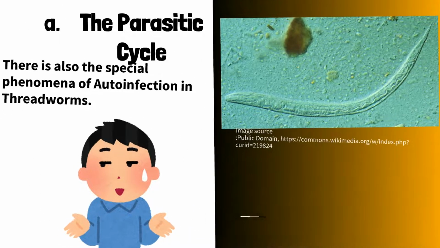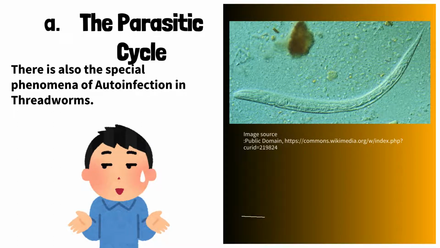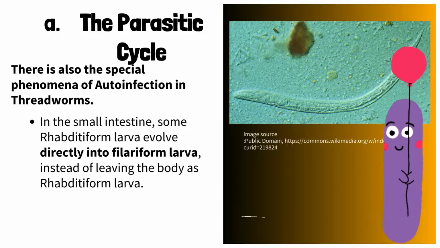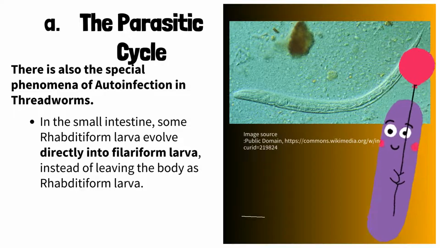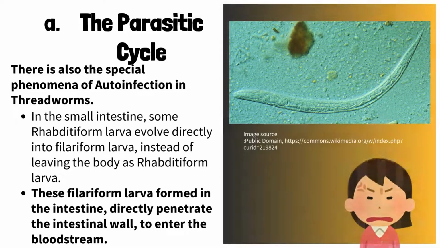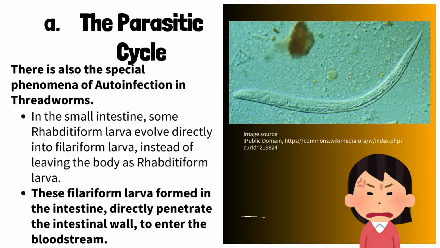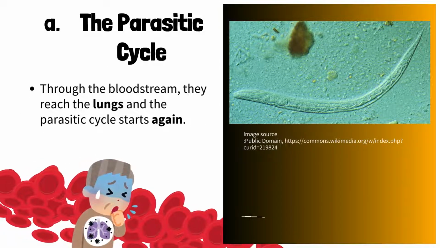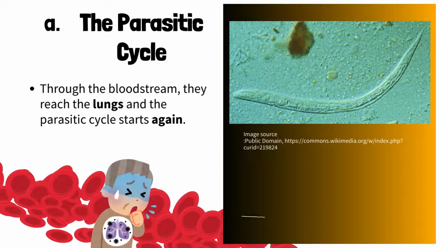Again, there is also the special phenomenon of autoinfection. In threadworms, in the small intestine, some rhabditiform larvae evolve directly into filariform larvae. Instead of leaving the body as rhabditiform larvae, these filariform larvae formed in the intestine directly penetrate the intestinal wall to enter the bloodstream. Through the bloodstream, they reach the lungs, and the parasitic cycle starts again.